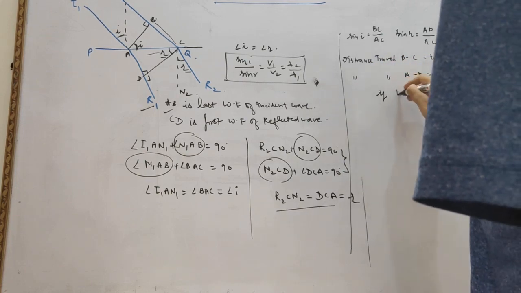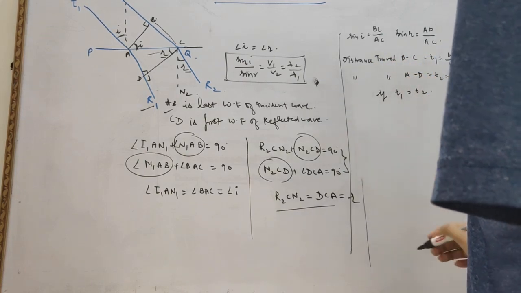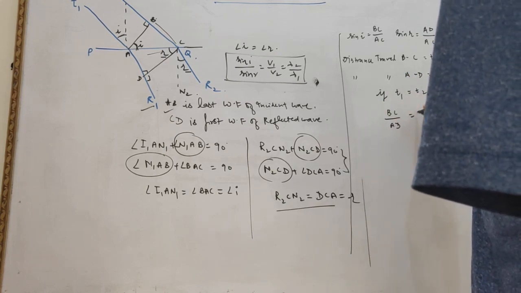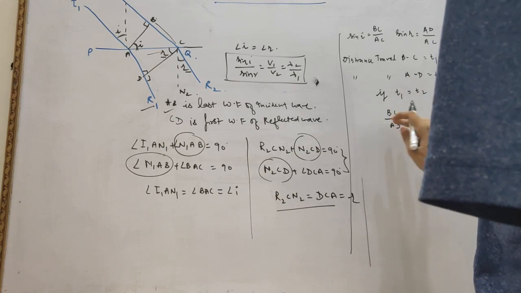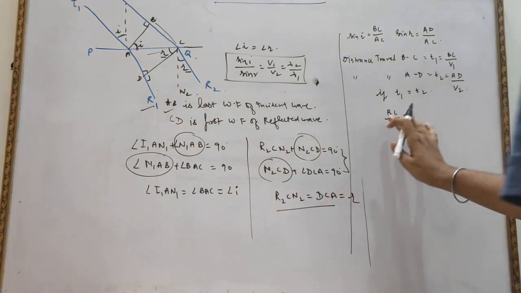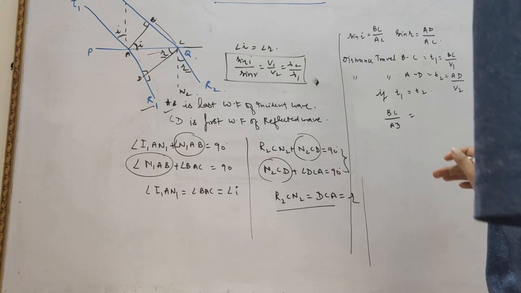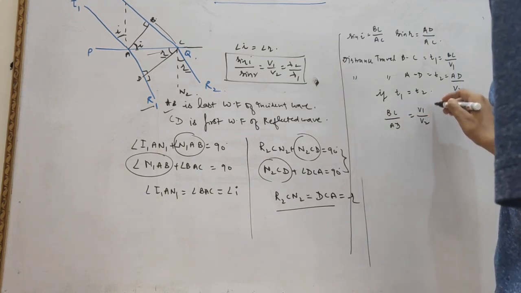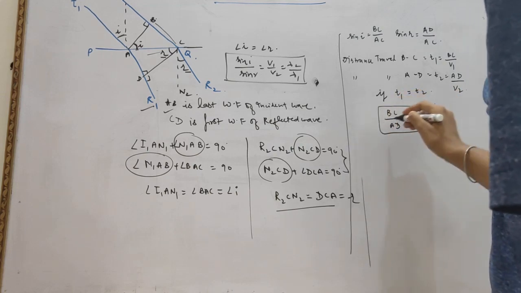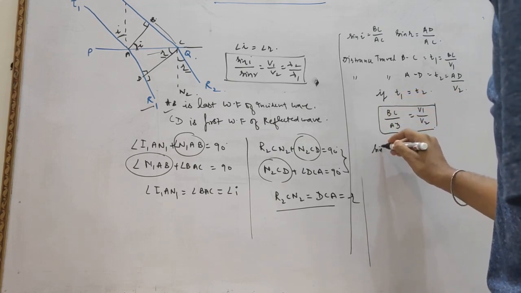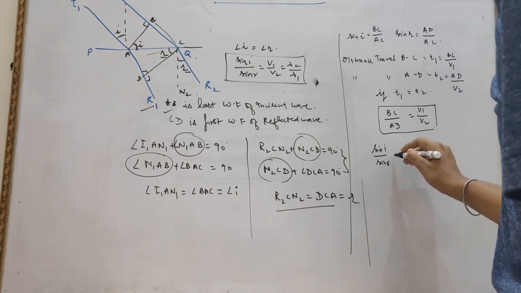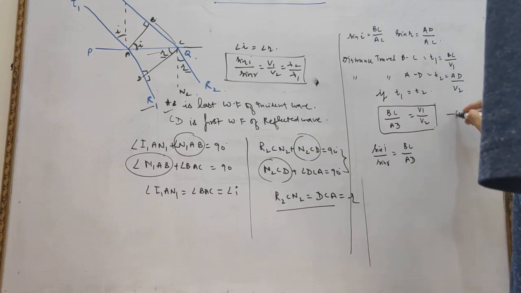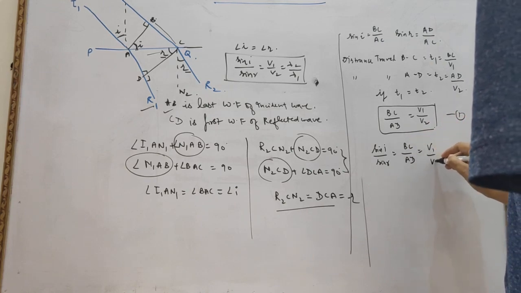If t1 equals t2, then we can say BC upon AD equals V1 upon V2. And we know very well sin I upon sin R equals BC upon AD. This is equation number 1, which equals V1 upon V2.